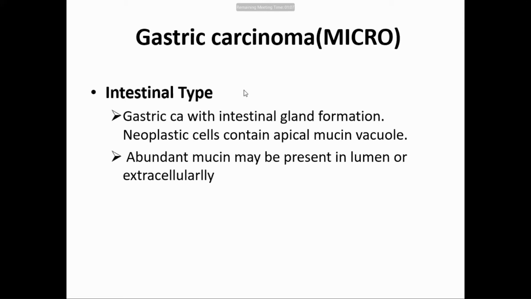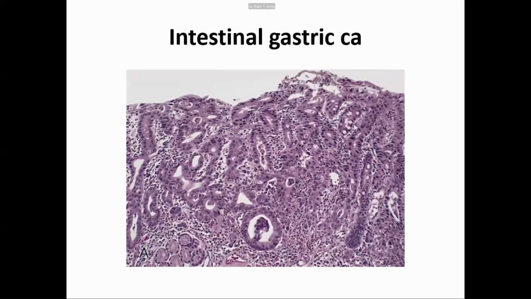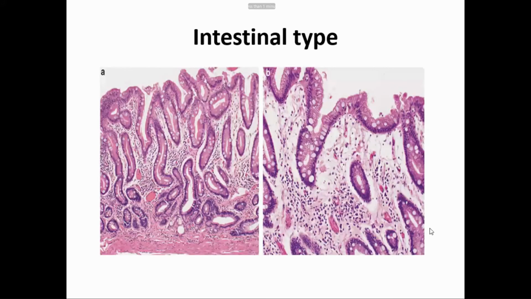So the intestinal type of adenocarcinoma of the stomach will have intestinal type glands, which will of course be malignant, and they will be forming mucin extracellularly as well as inside the lumen. See, these are the goblet cells, and these are the intestinal type glands. Here it is more common. You can see this goblet cell. So this is intestinal type of gastric carcinoma. When the cancer glands are intestinal type, goblet cells are there, and there will be mucin in the lumen, or it may be outside the glands also.